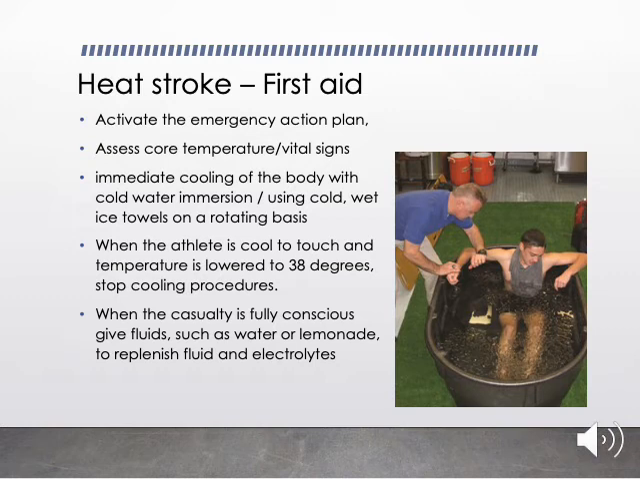What do you do when you identify heat stroke in an athlete? You have to activate the emergency action plan or call an ambulance. Then you have to assess the core temperature and vital signs. Provide immediate cooling of the body with cold water immersion or using cold wet ice towels on a rotating basis. You have to frequently remove the towel and then add a new towel.